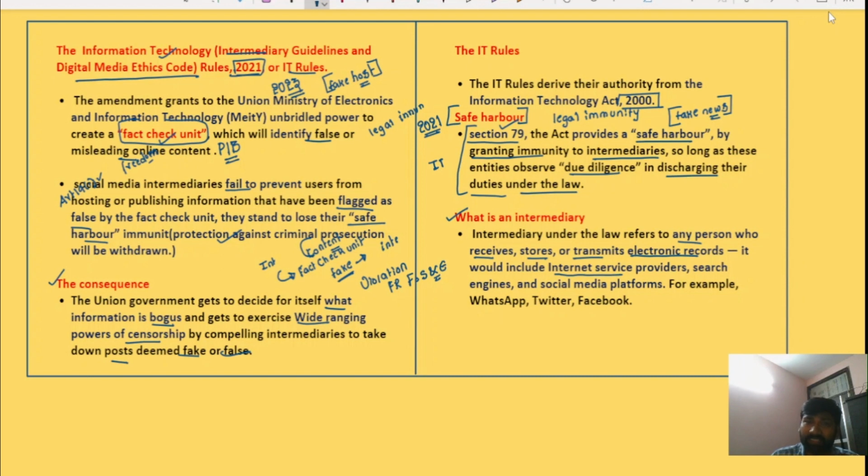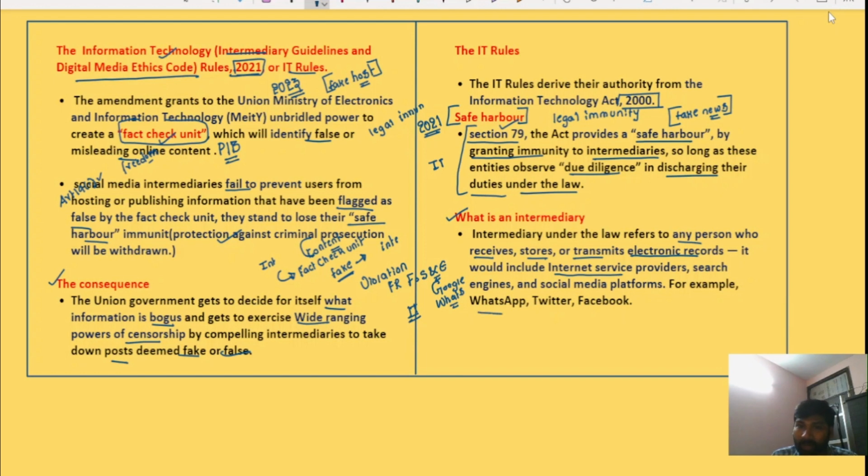Also search engines like Google, and social media platforms like WhatsApp and Facebook. All these networking sites come under social media platforms, or the intermediaries as per the IT rules. Here a set of examples is given for intermediaries.